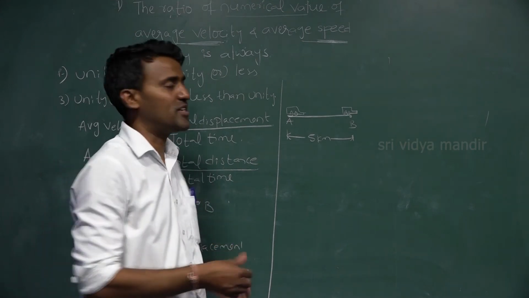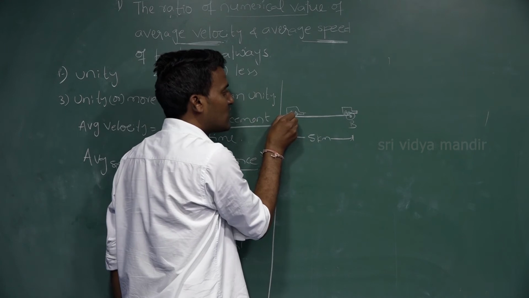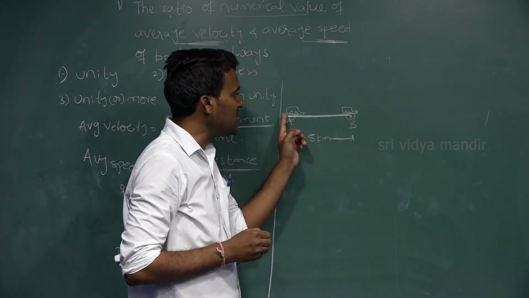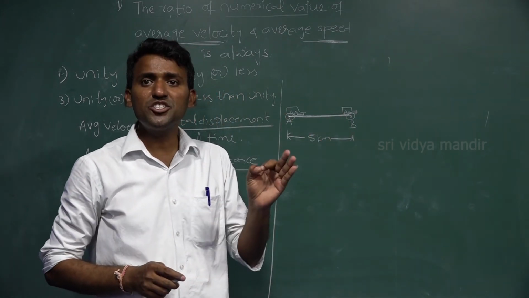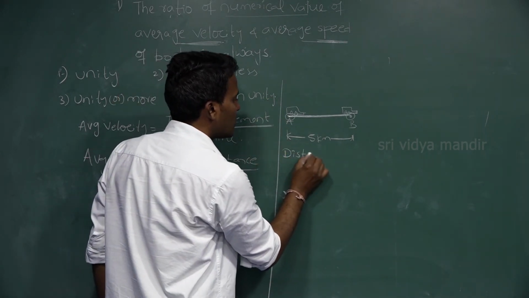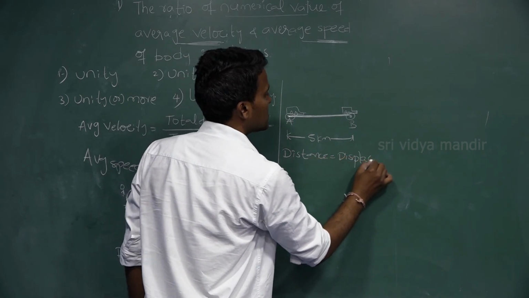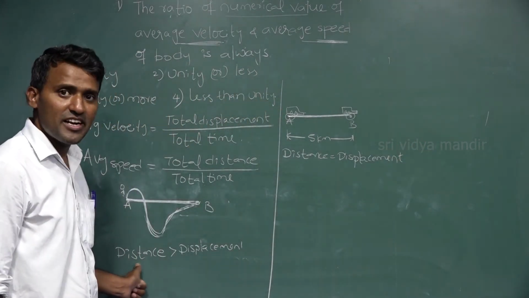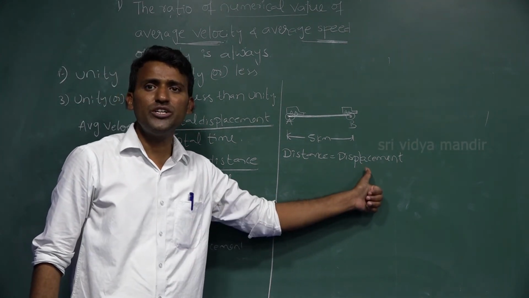Here A is the initial point and B is the final point, so we draw the line from initial point to final point. Along the straight line, distance is equal to displacement. So distance is greater than displacement in the earlier case, and in this situation distance is equal to displacement.